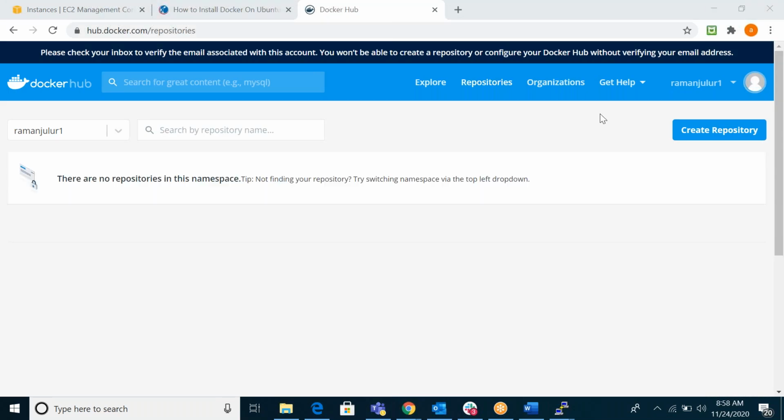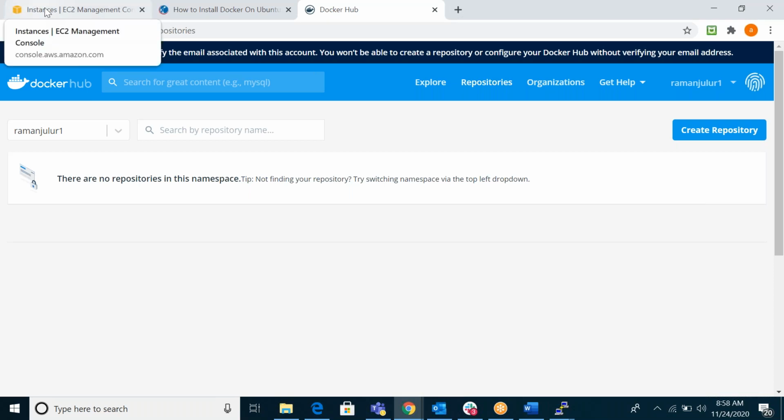Initially, we require the base image. Here I have Docker now. If you want to work on anything in Docker, first I require the Docker image, the base image.